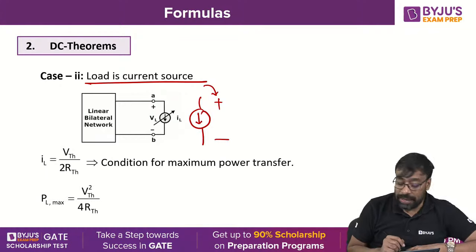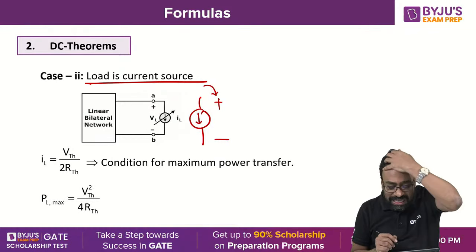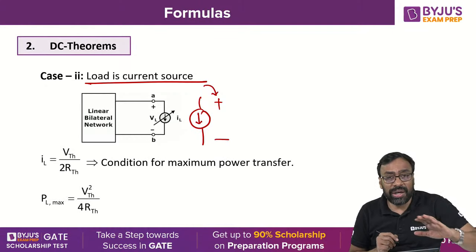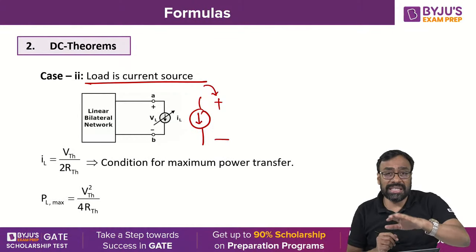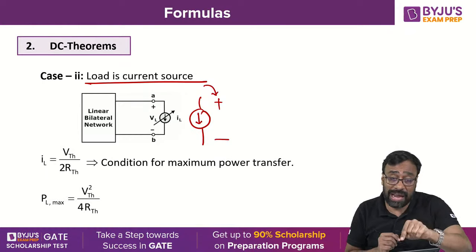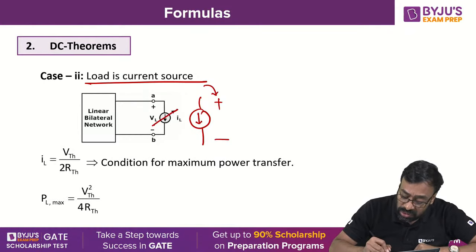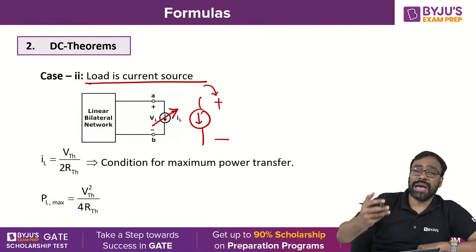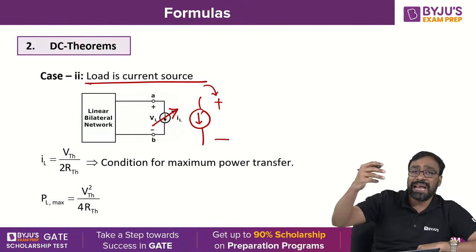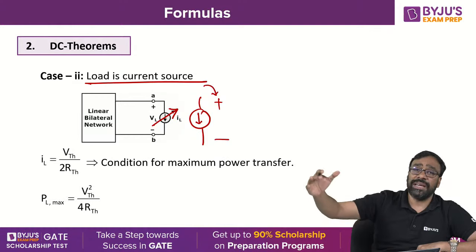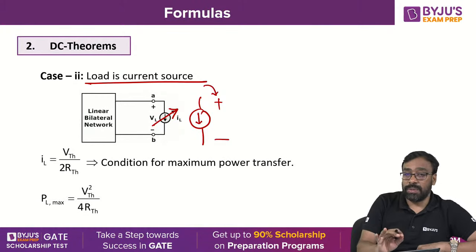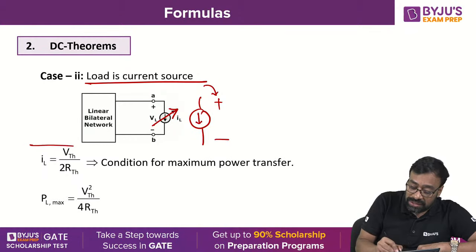Okay? Well. Now, what is the condition for maximum power transfer in this case, when you are trying to supply maximum power to the load, that is the current source, by varying the current source value? I am trying to vary the current source value here. IL is equal to 0 ampere, 1 ampere, 2 ampere, 2.5 ampere, 10 ampere, 11 ampere. Like that I am just proceeding. At one particular value of current, it receives the maximum power. That is called the condition for maximum power.